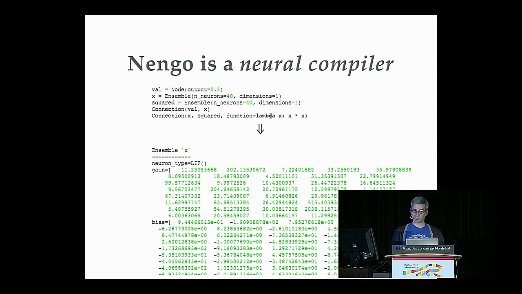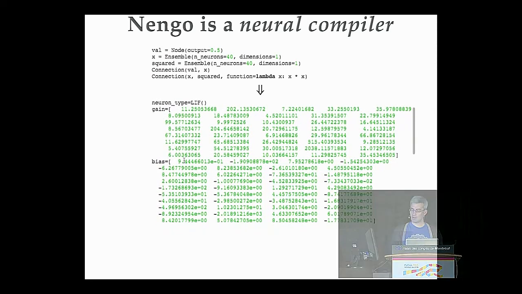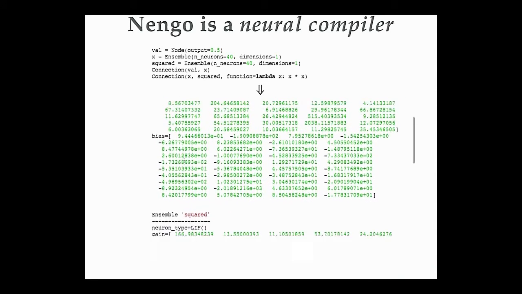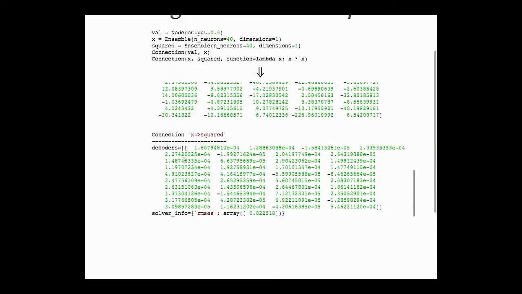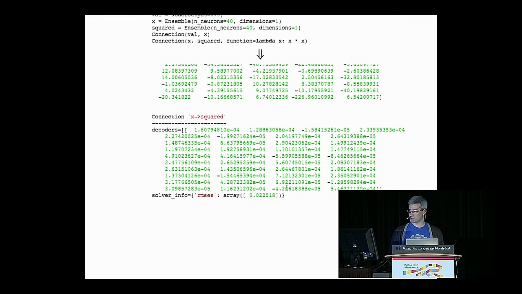And you can also transform that information across that connection. So in this case, we're going to square the value in x and transmit that to squared, hence the names. And under the hood, Nengo generates both randomly and through some optimization processes a bunch of numbers that would be a huge pain to figure out by hand. So the gain and bias on these neurons, which tells you how much current to inject, and the decoding weights on this connection to actually implement that squared function.